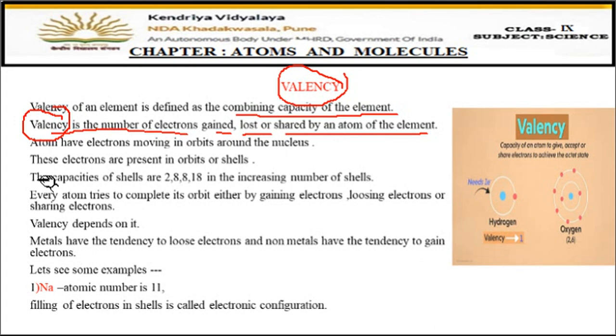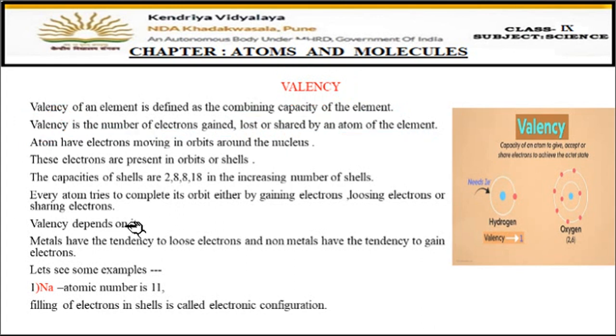Now let us see how to find the valency of an atom. Atoms have electrons moving in orbits around the nucleus. I have told you that in the center of the atom there is a nucleus in which positively charged particles are present, which are called protons, and outside the nucleus negatively charged particles are moving, which are called electrons. These electrons are present in orbits or shells, right?